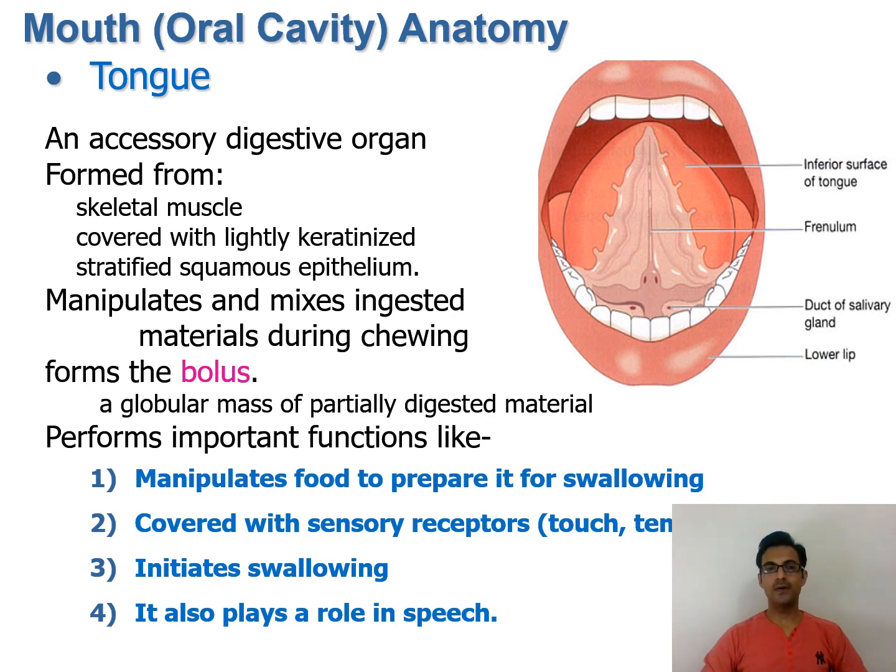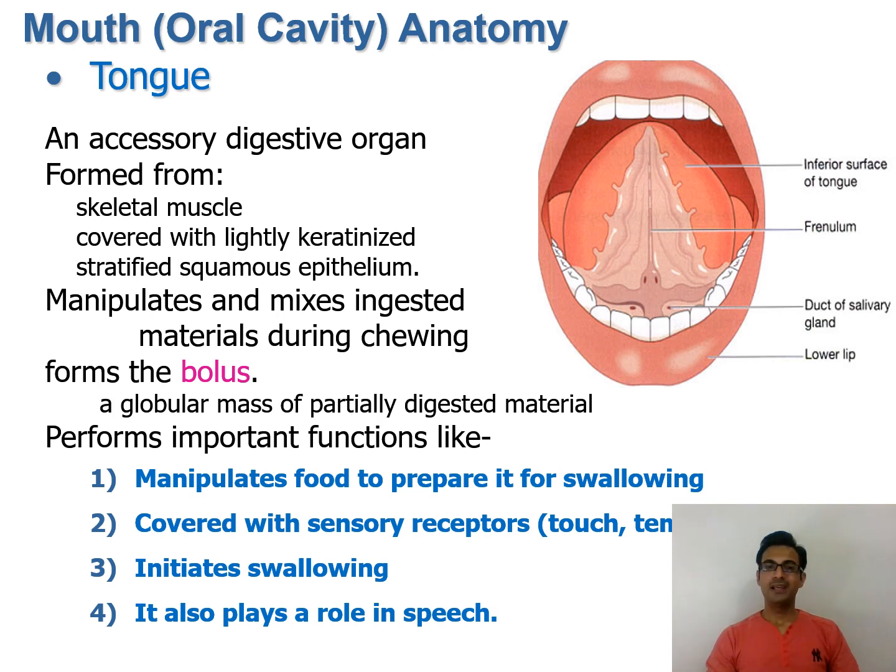So one of the important organs in the oral cavity is the tongue, an accessory digestive organ. As we have already seen, the tongue is one of the accessory organs in the digestive system, and it is made up of skeletal muscle because we can move our tongue the way we want. Inside the oral cavity we can move the tongue anywhere, it's in our control. So it is not made up of smooth muscles, which are involuntary, but of skeletal muscle, which is voluntary. We can move it. And it is covered with a keratinized stratified squamous epithelium. So the tongue is completely covered with a kind of squamous epithelium.